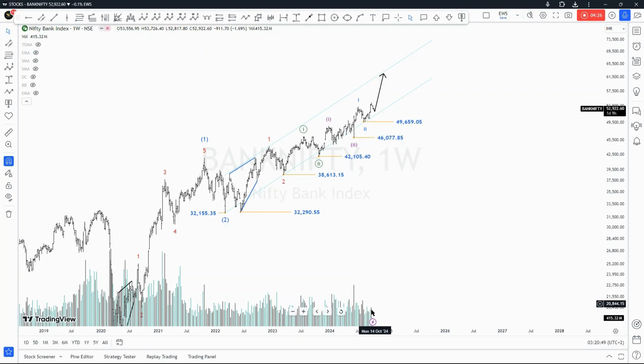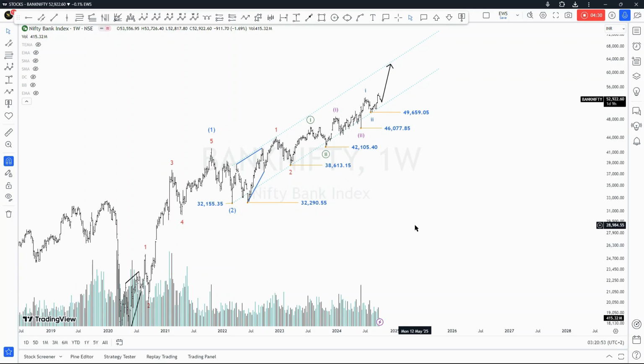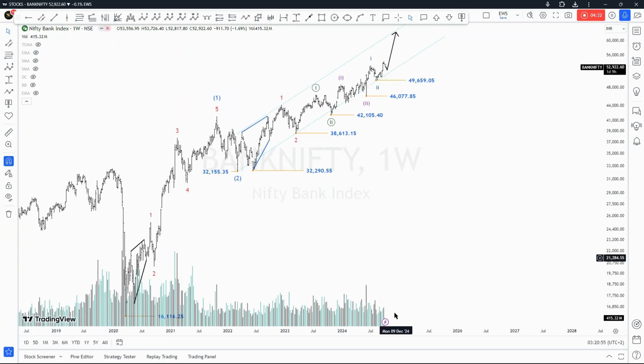So you can see right here, there's nothing yet significant in volume. In fact, there has been a decrease from this low right there. If I can show you clearly, this is the highest volume which was recorded, which aligns with this portion right here. And since then we haven't seen a volume this big. But I do think that